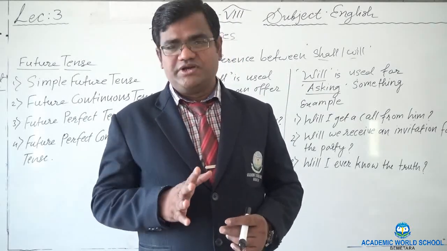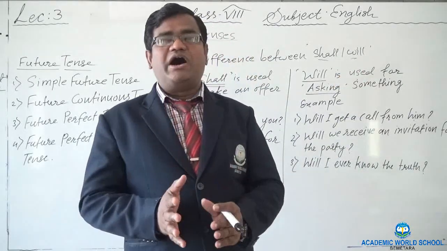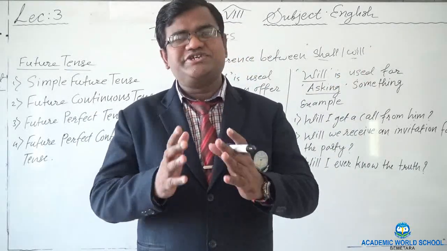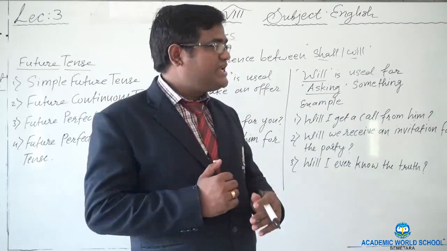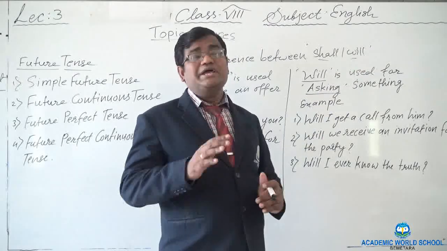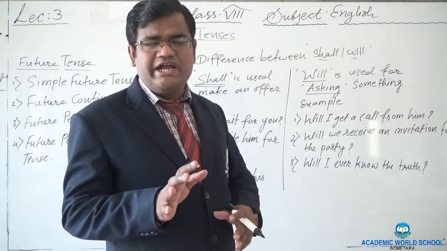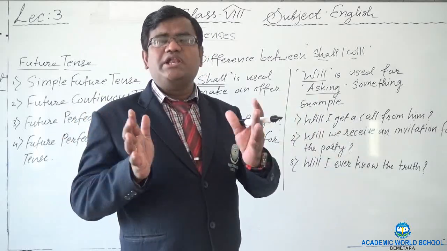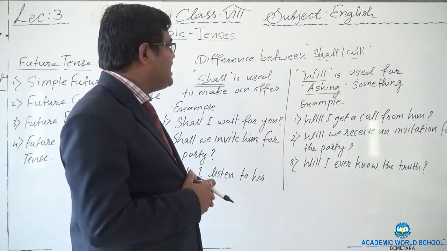It is very difficult, right? Therefore will is found everywhere in your future tense. Therefore we must know exactly where to use shall and will, because many times students get confused there. They try to Google it everywhere, where exactly to use shall or will.